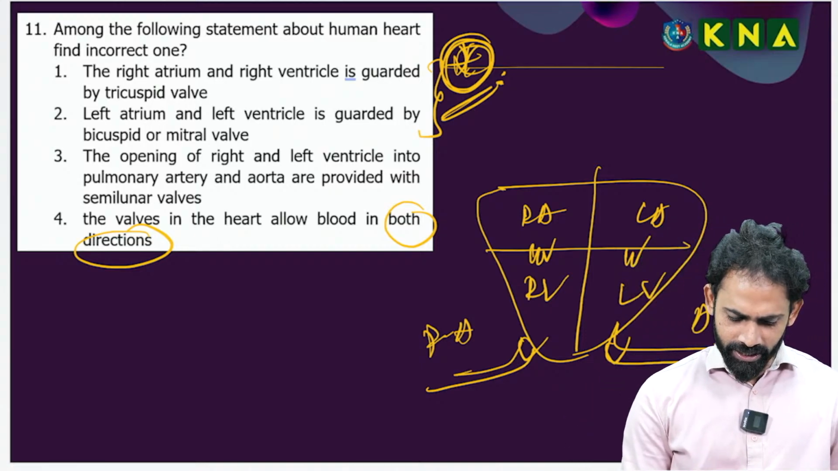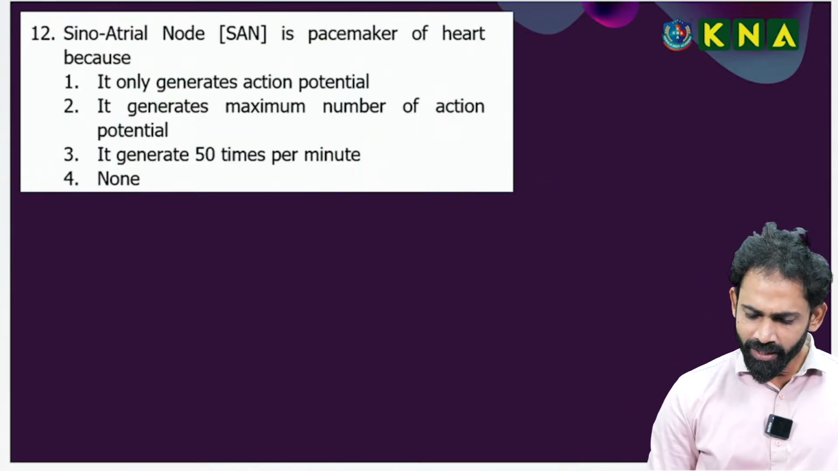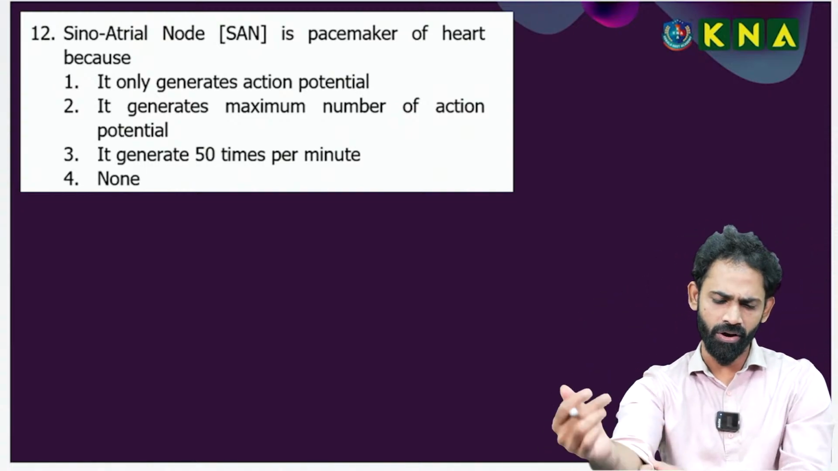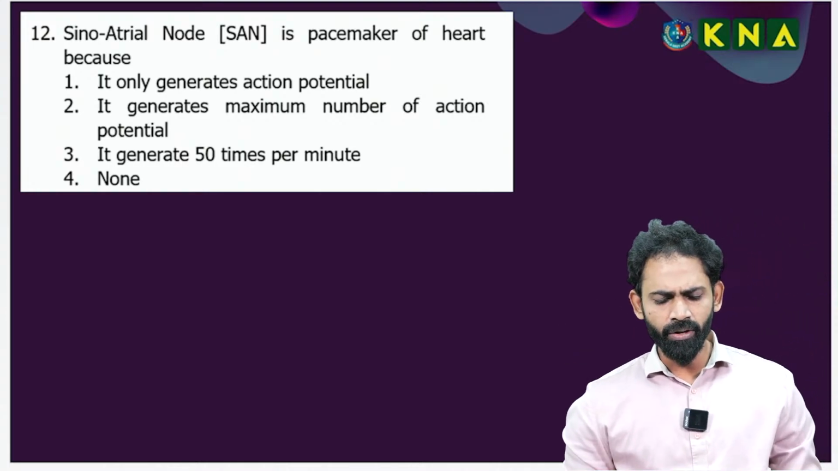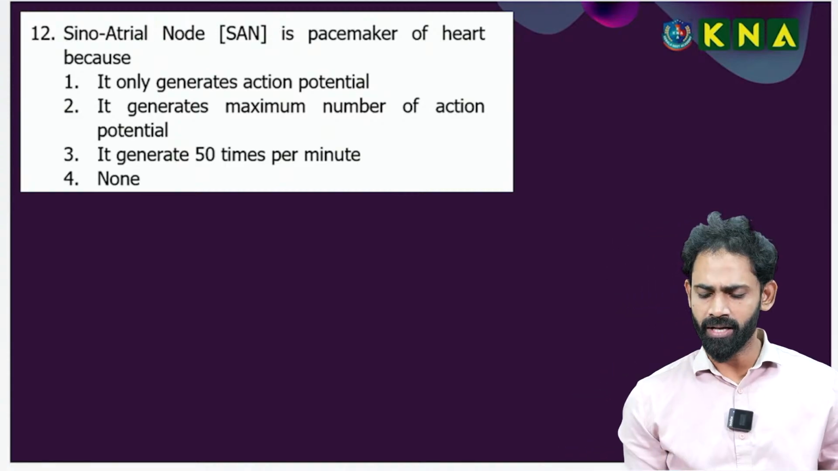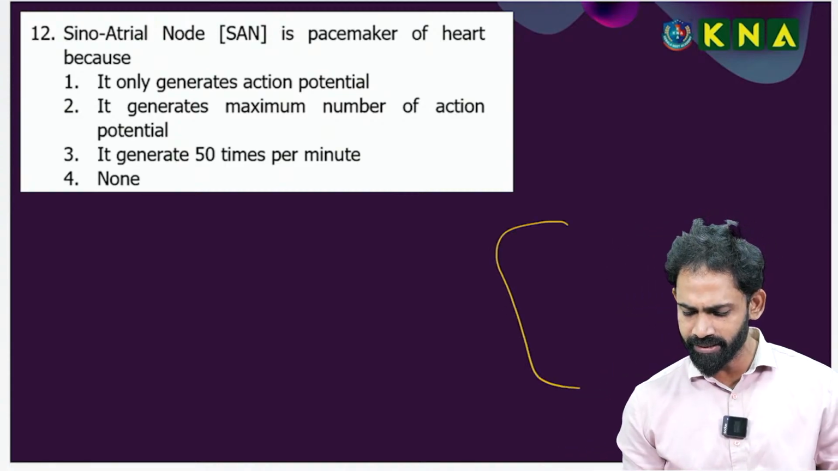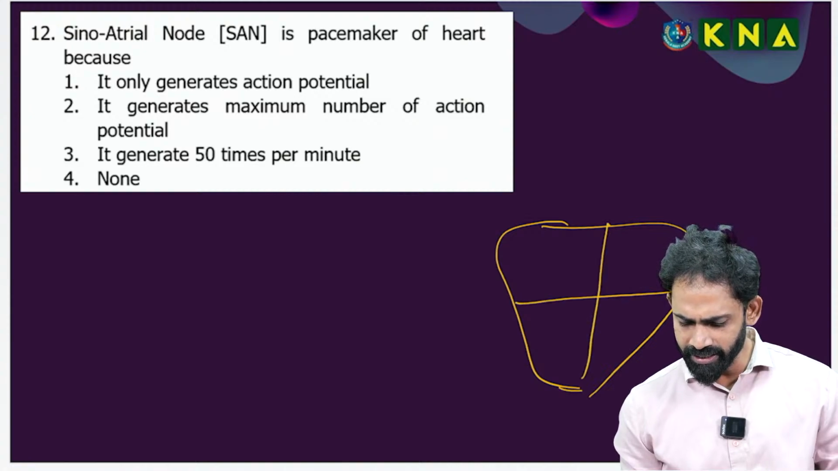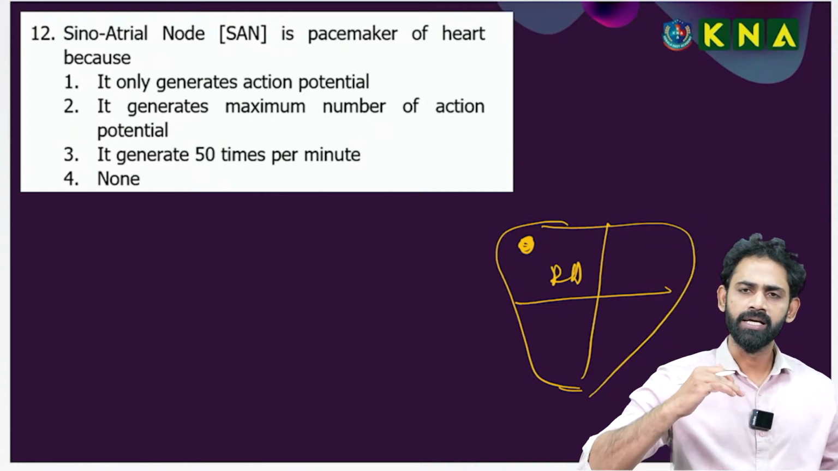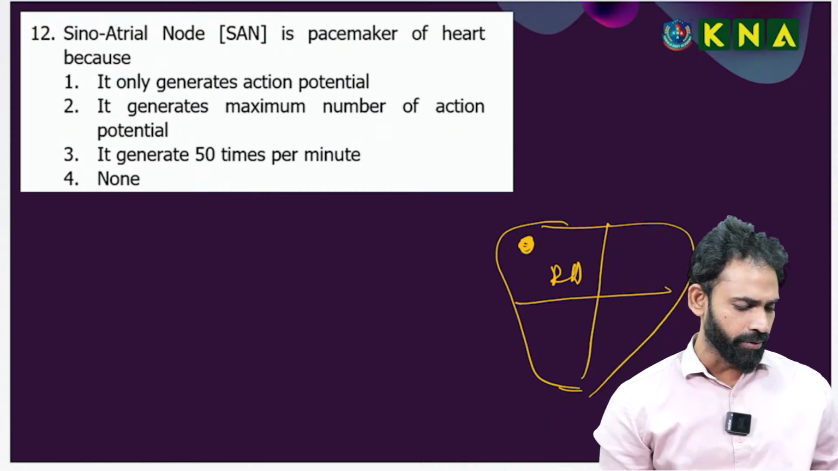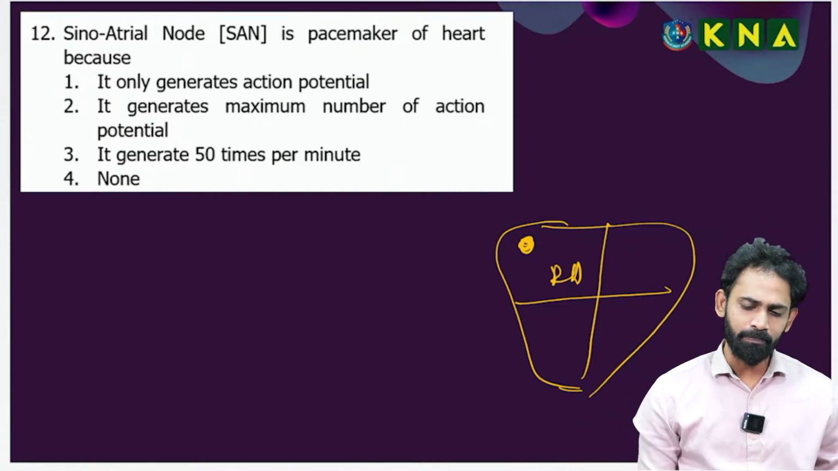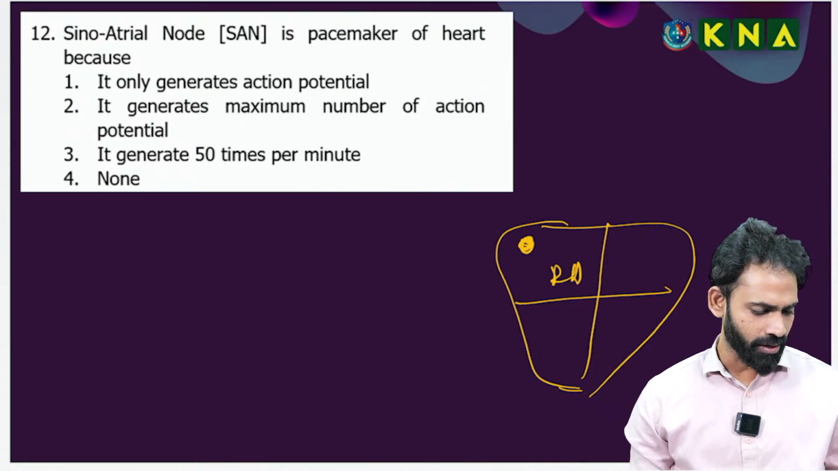Okay. Next one is the 12th question. Can you check and tell me? This is something I thought of framing. Sinoatrial node: where is the sinoatrial node located? Upper right corner. If you take a rough structure like this, this is the right atrium. In the upper right corner of the right atrium you can see the sinoatrial node. Why is it called a pacemaker?